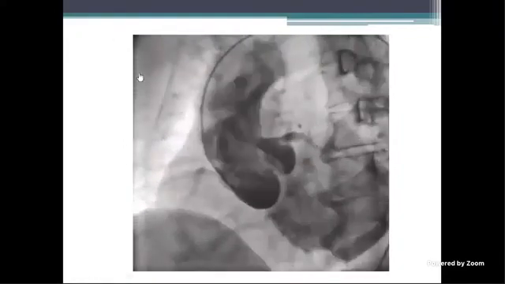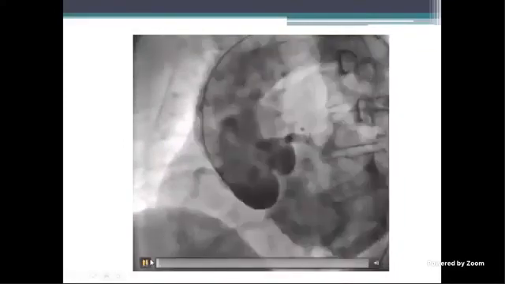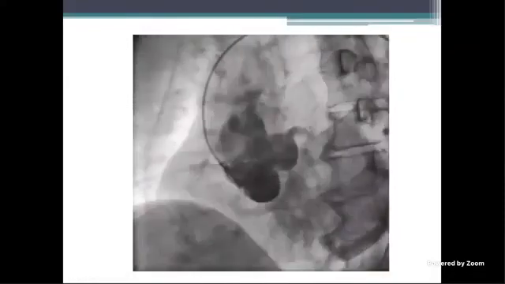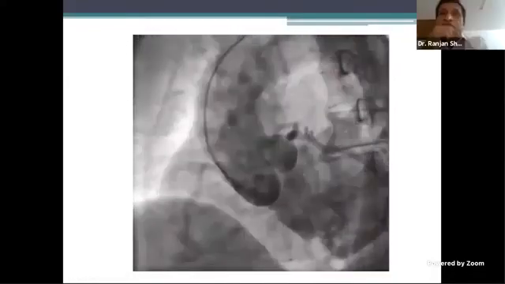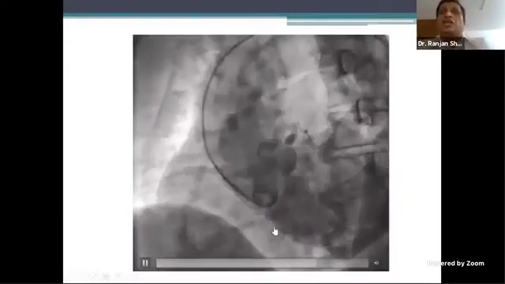So it's a LAO view with cranial angulation. Very good, very good. So you understood it well. So I think this is very fair. I'm not very sure it is in a non-coronary cusp though.